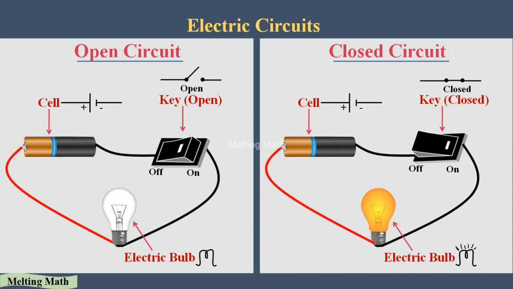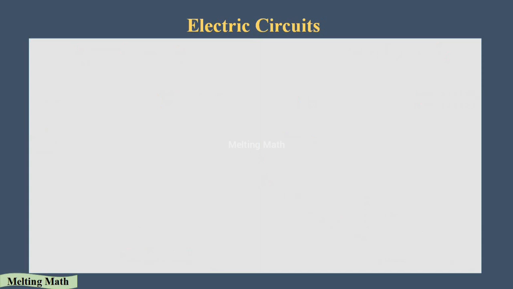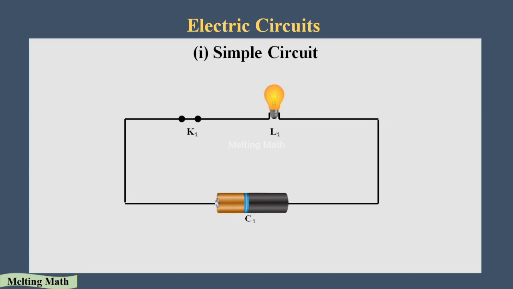Okay, so there are three types of circuits. Let's see about them. The first one is a simple circuit. A simple circuit is nothing but a circuit consisting of a cell, key, bulb and connecting wires. That's called the simple circuit. You can see it in this figure.